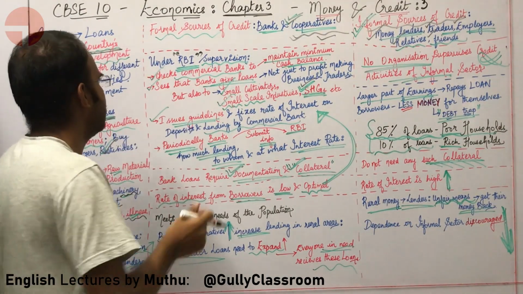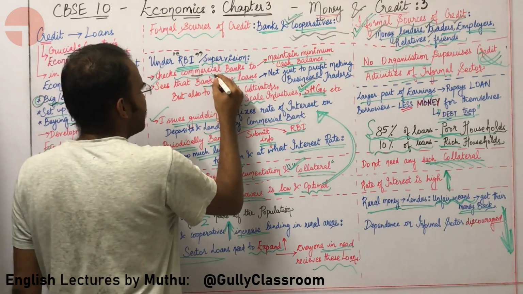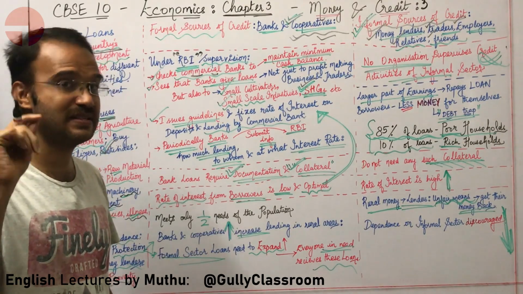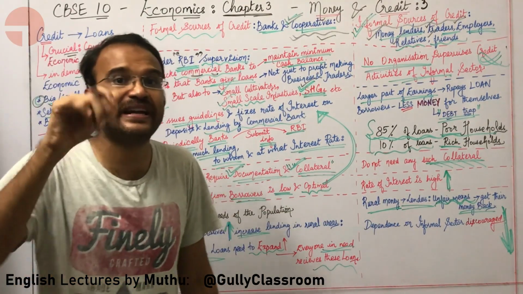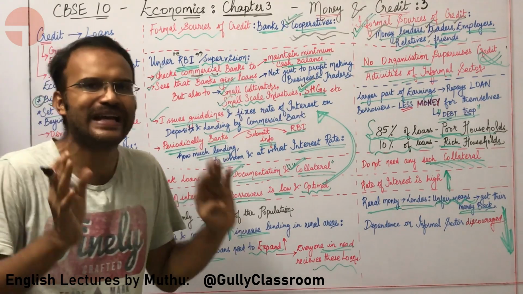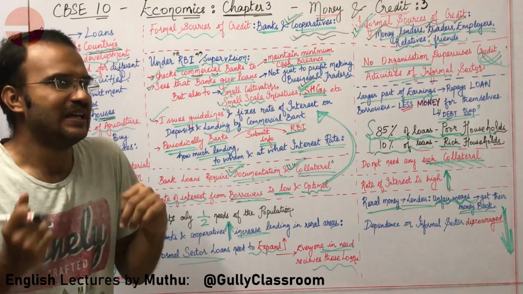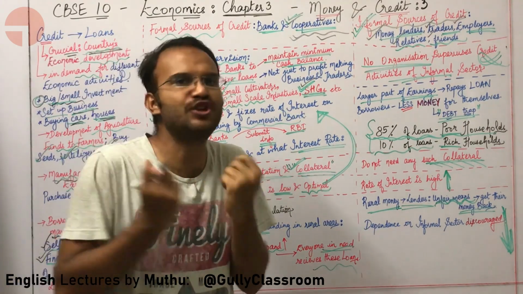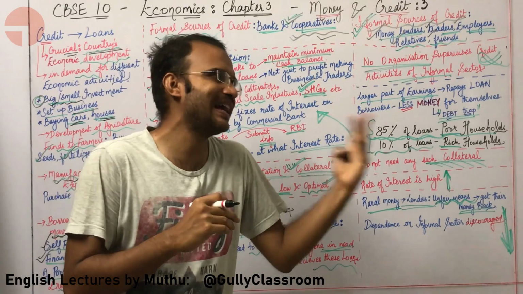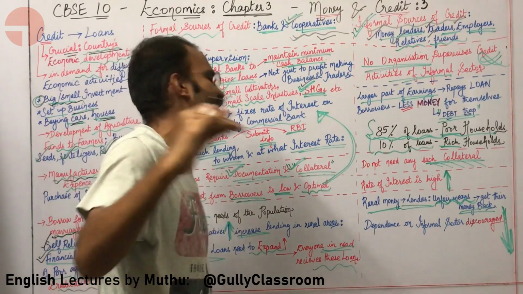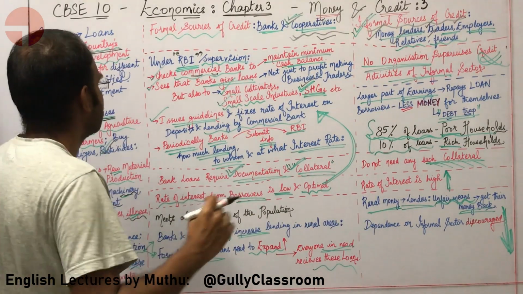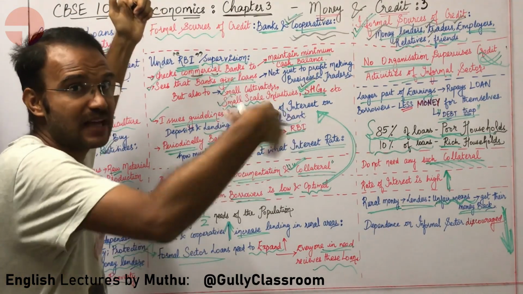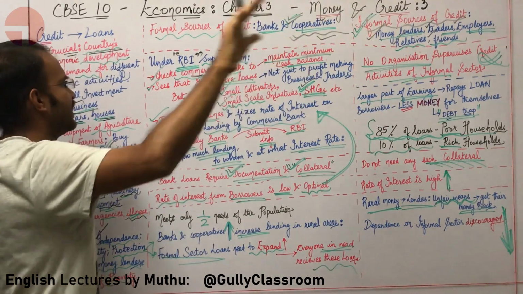RBI is checking whether the commercial banks are maintaining the minimum cash balance. In the last lecture we studied that banks need to maintain at least 15% liquid cash balance so that they can handle the borrowers who come to withdraw money on a daily basis. That is checked by the RBI.